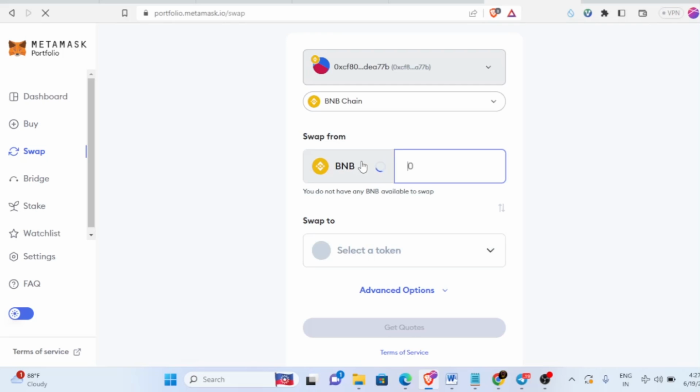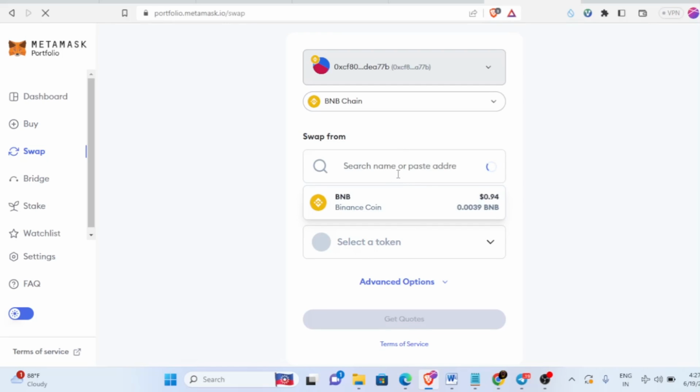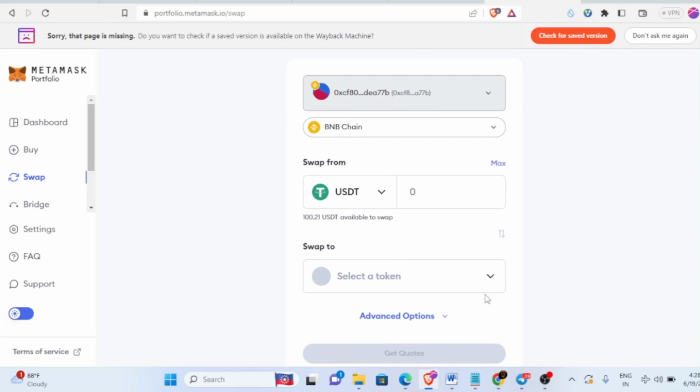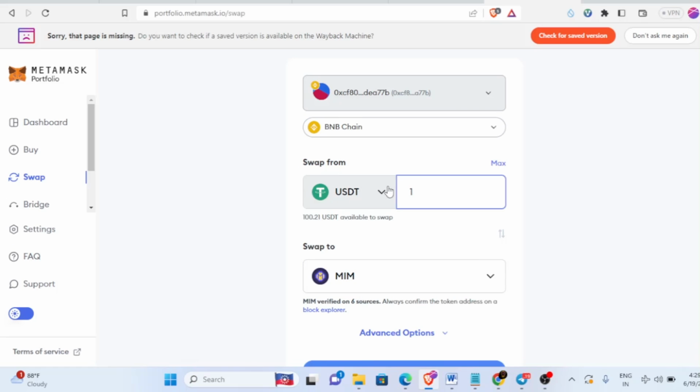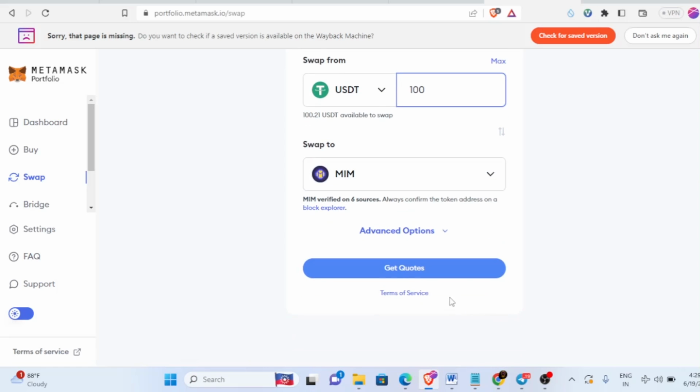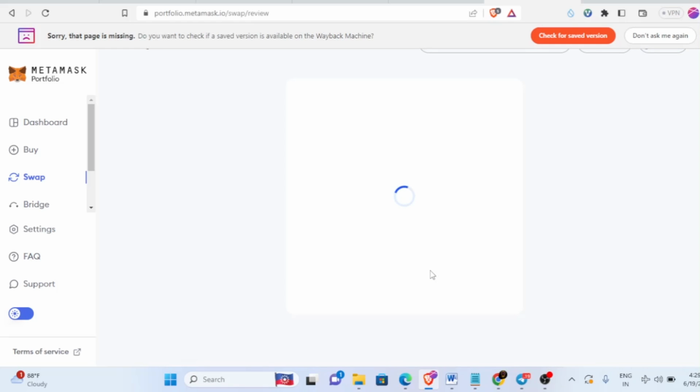Select USDT, and then select the MIM token. I'm going to swap exactly $100, and click get quotes.